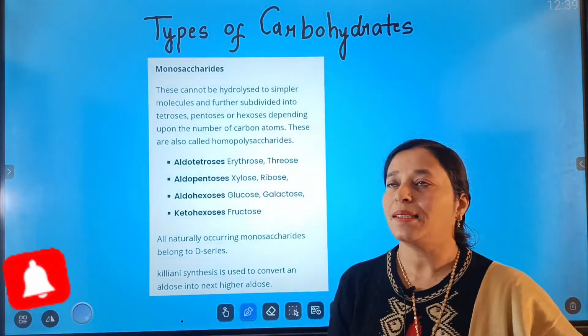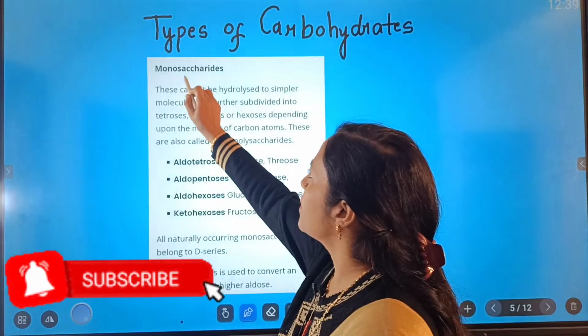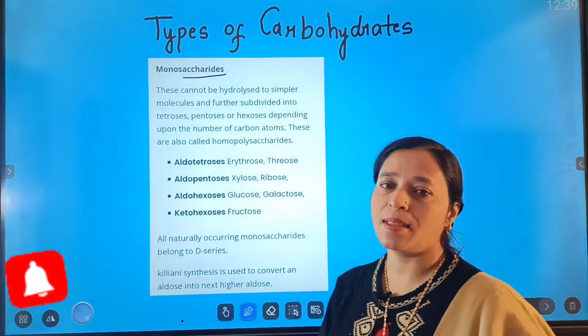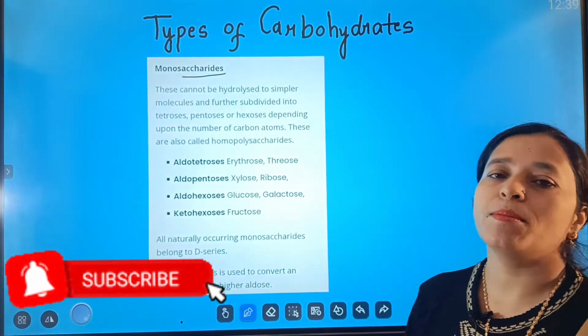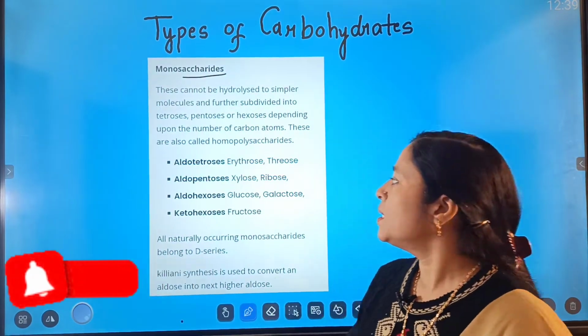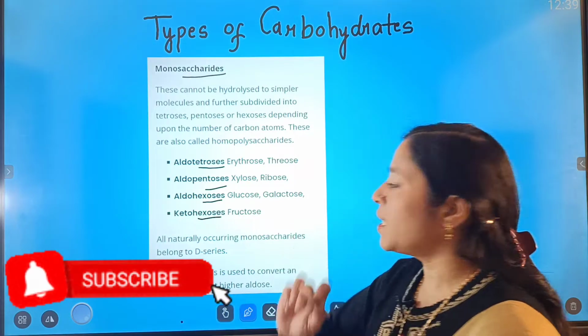Let's have a look at the types of carbohydrates. First is monosaccharides. Monosaccharides cannot be further broken up to form simpler molecules. So we can say that monosaccharides are the simplest form of the carbohydrates, and they may be further divided into tetroses, pentoses, hexoses and ketohexoses.